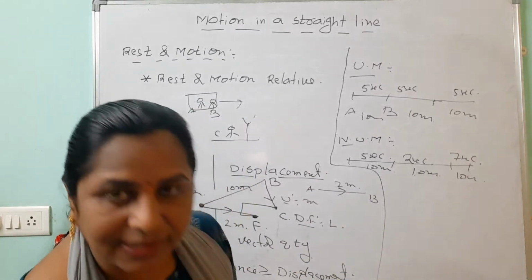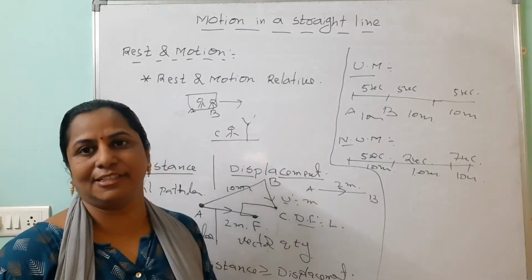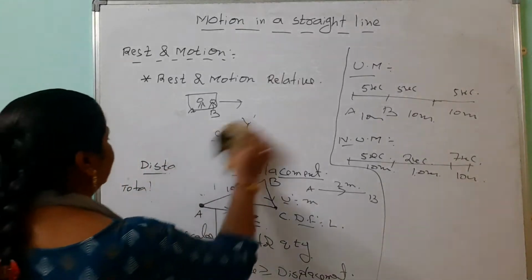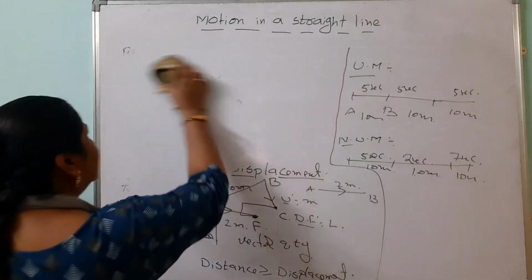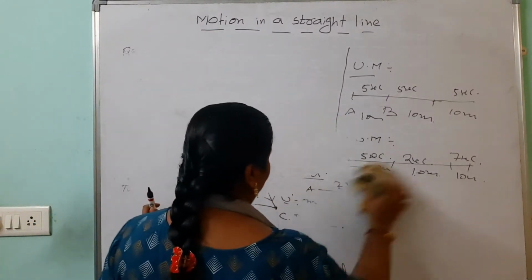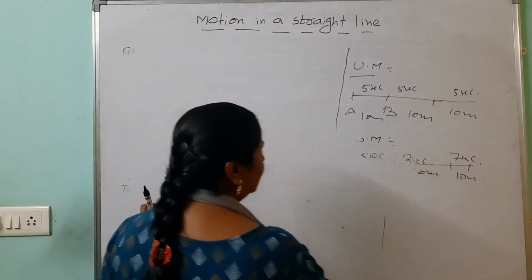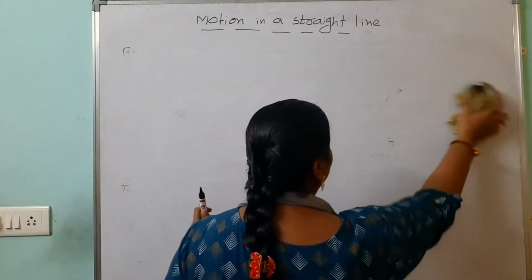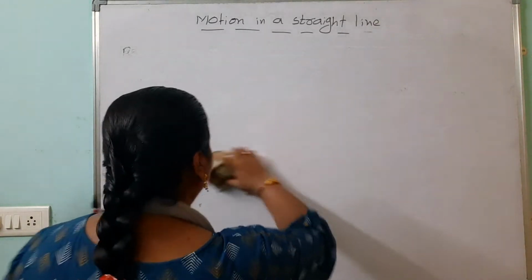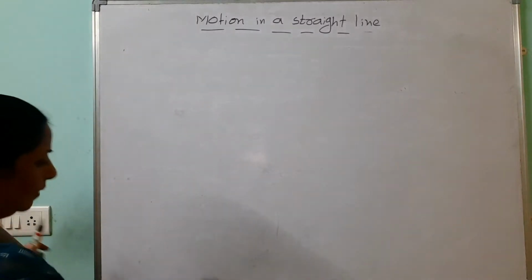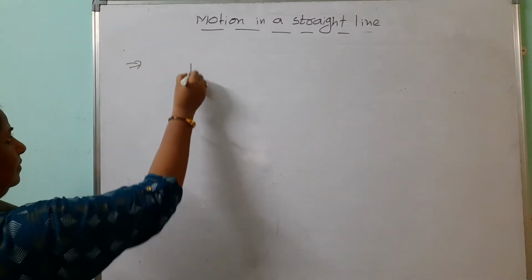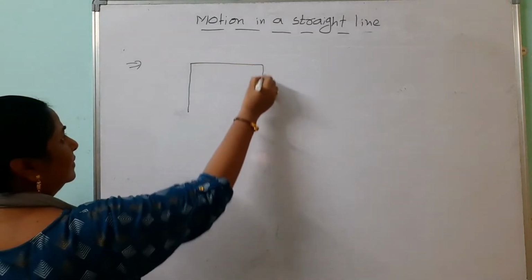So this is about distance and this is about displacement. These are normal definitions. But when we go into depth, we have to calculate how to find the distance and how to find the displacement. You must remember the total path length covered by the body is called the distance. I want to give one application. Look here. We are taking one square.